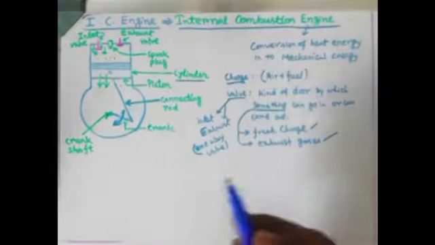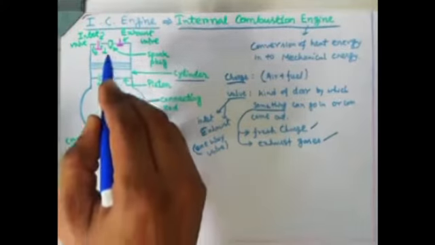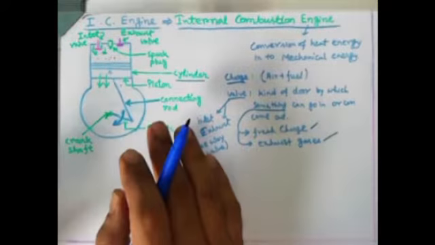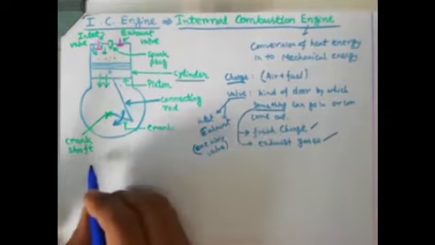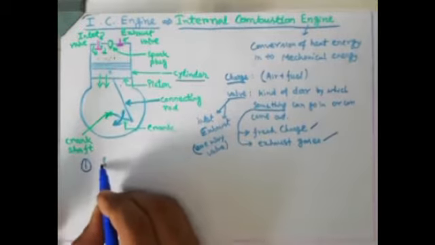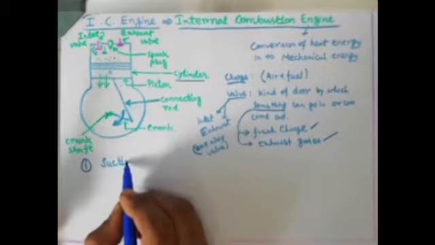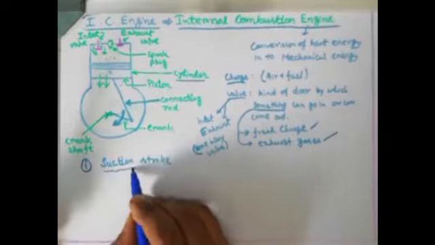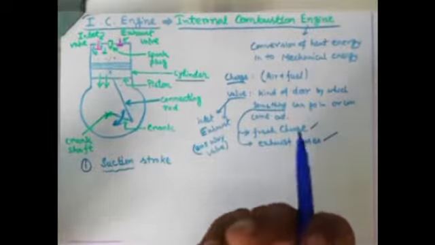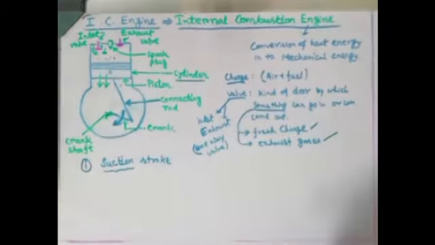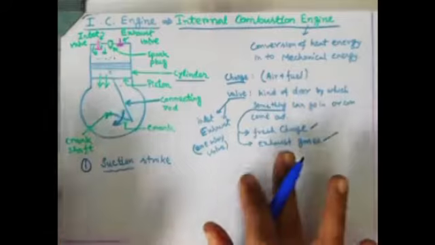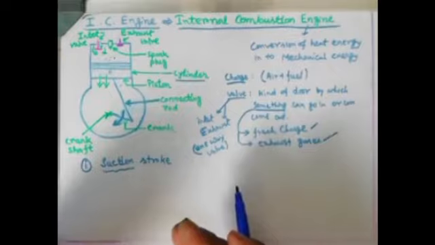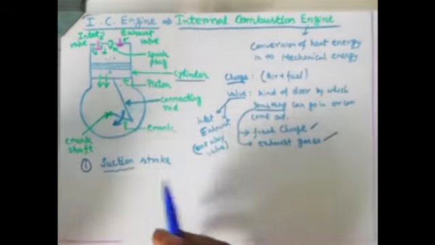When the piston is coming from top to bottom, a negative pressure is created inside the cylinder, and that particular process is known as the suction stroke. Why is it known as suction? Because something is coming inside, something is getting sucked inside the cylinder. How is it coming? Because there is a negative pressure compared with the atmospheric pressure. So if there is negative pressure, something will come inside the cylinder by a pulling force.